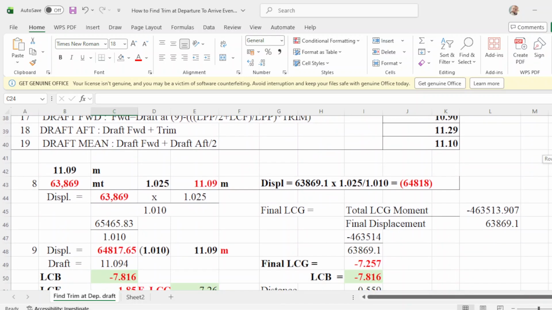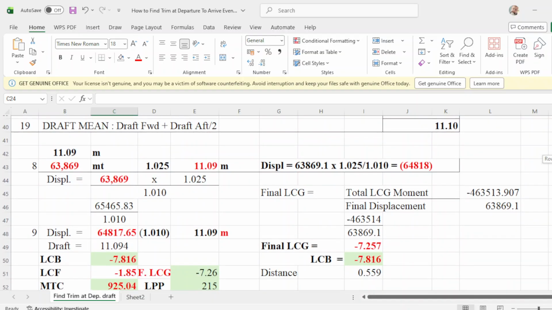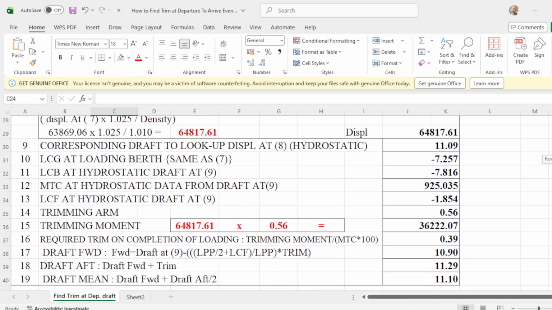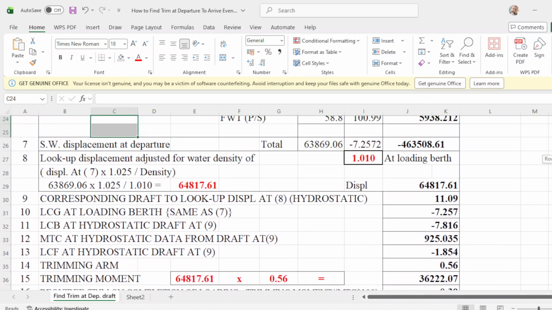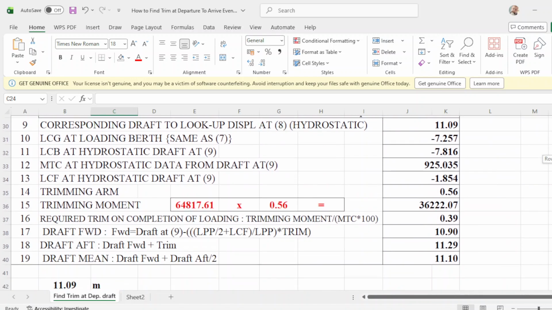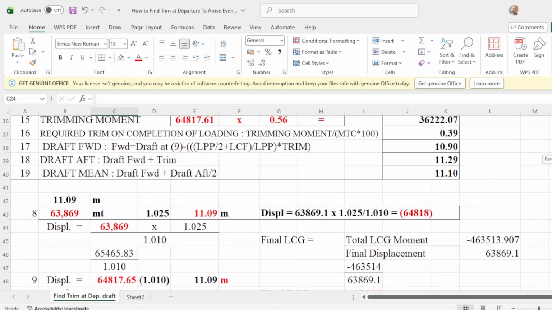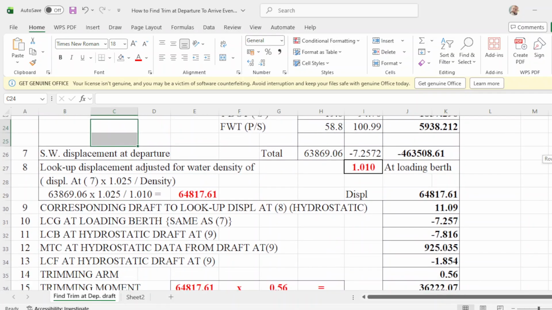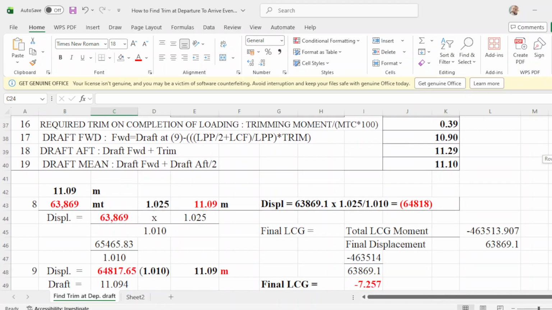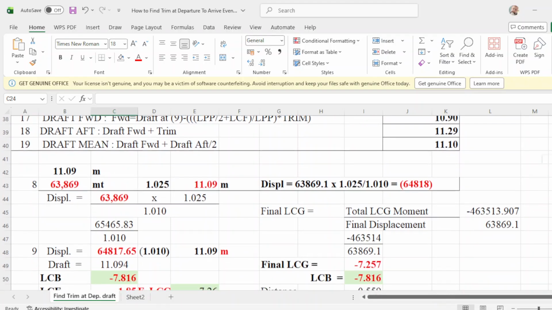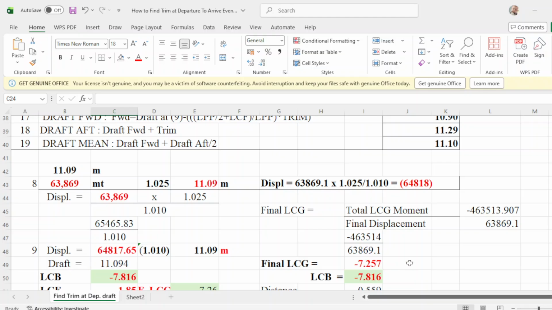Let me check. Okay, this one. To get the final LCG is your total LCG moment over your displacement.